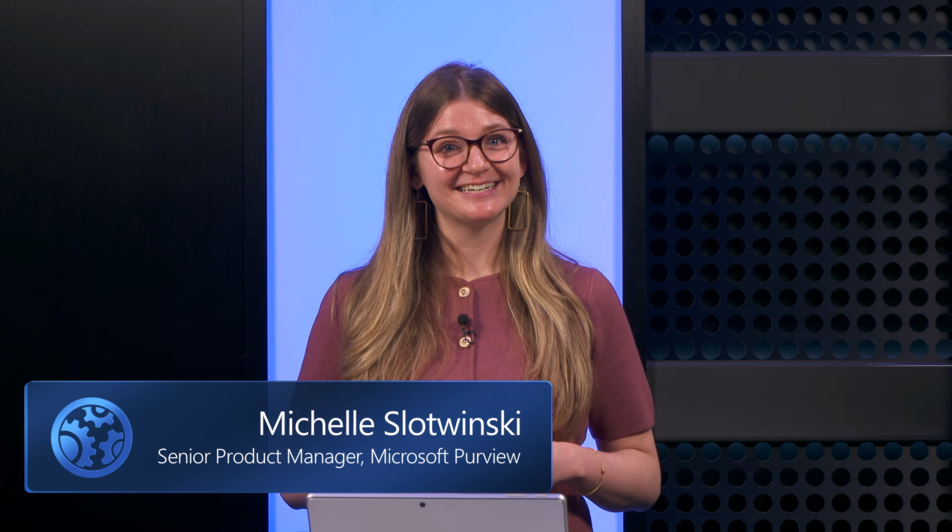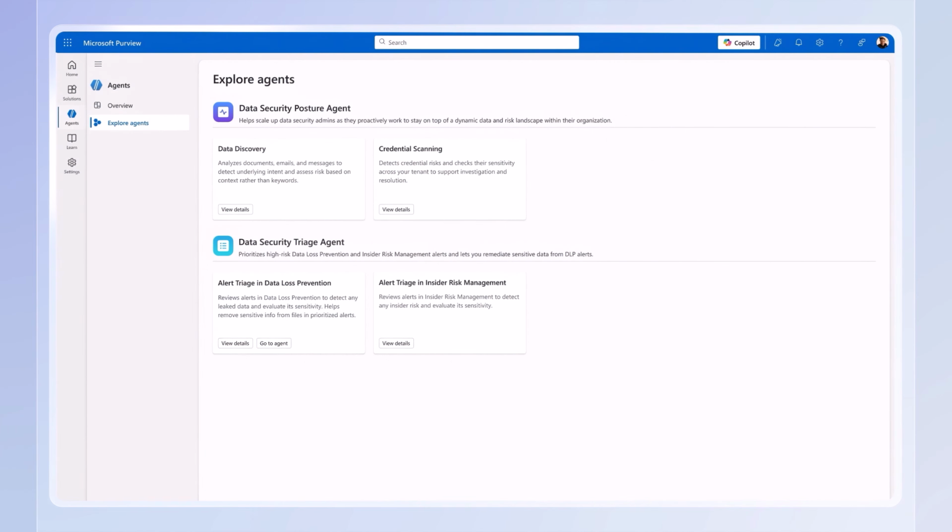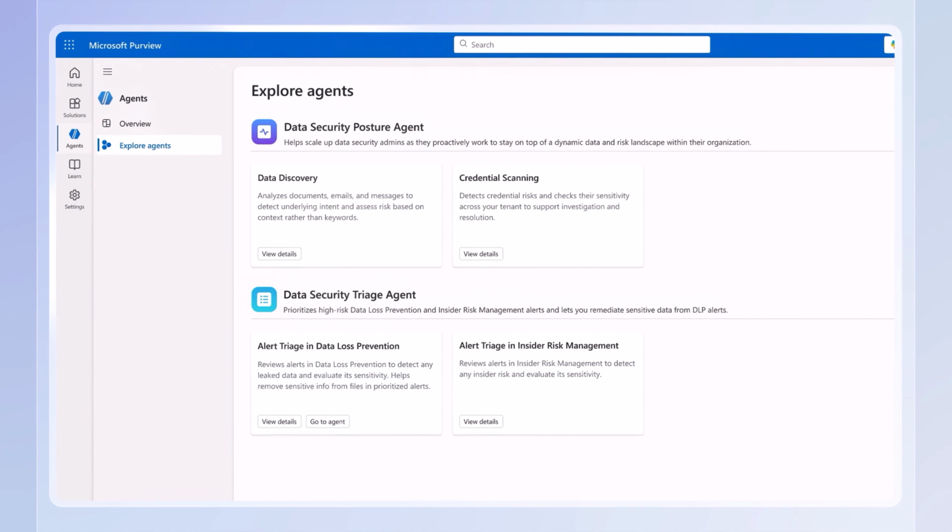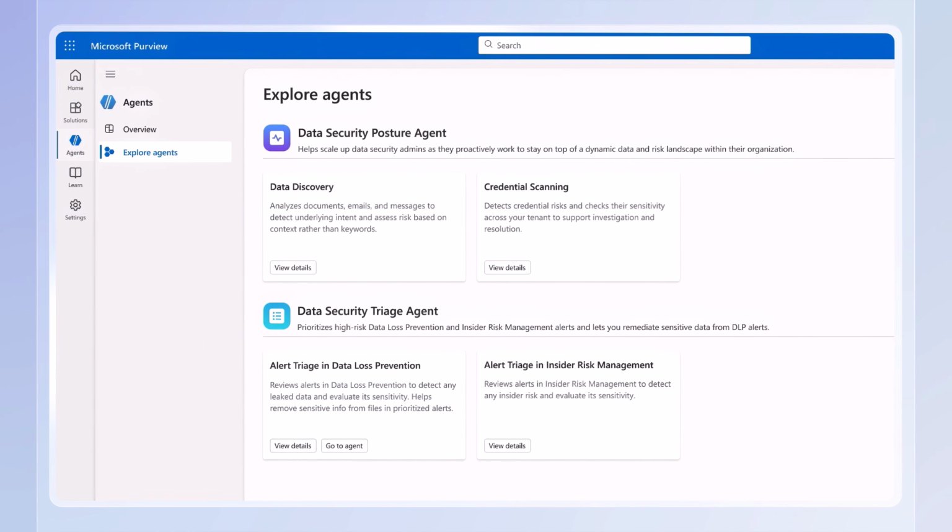So that's how data security agents in Microsoft Purview work alongside you to remove manual work for you, while surfacing hard-to-find context-related insights. And the good news is that if your organization has Microsoft 365 E5 or E7, you'll have access to these agents included as part of your license. If not, they are also available on a consumption basis.